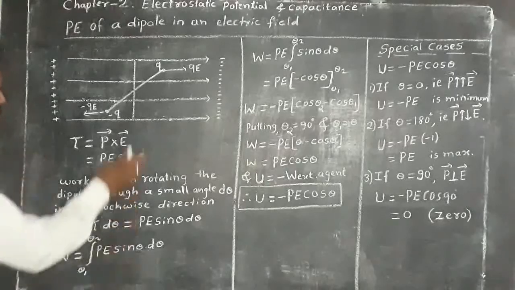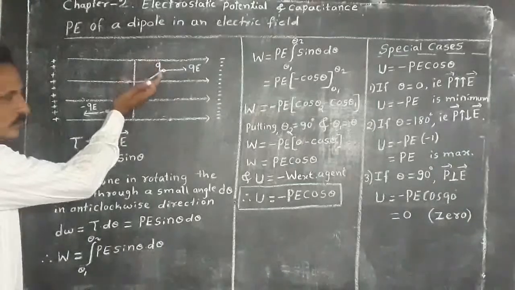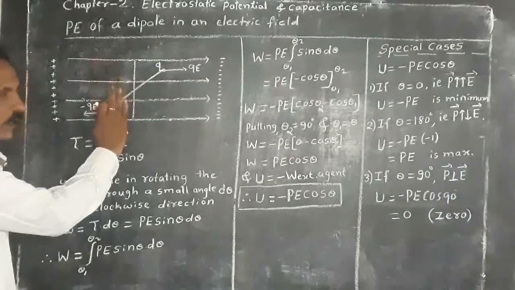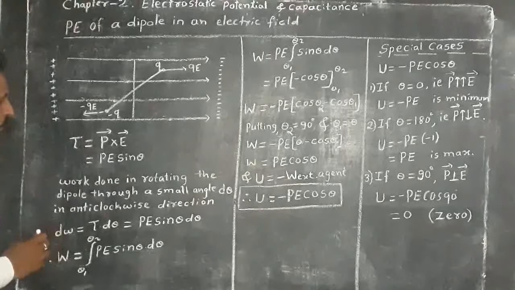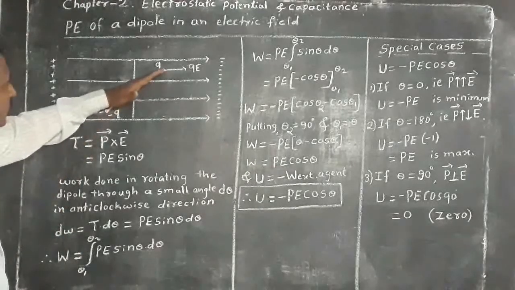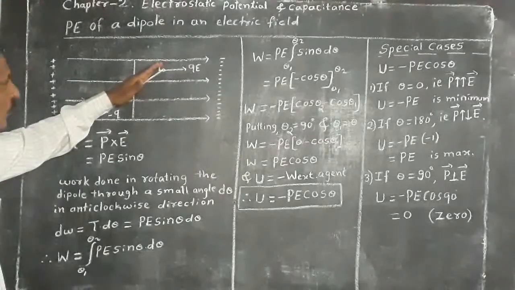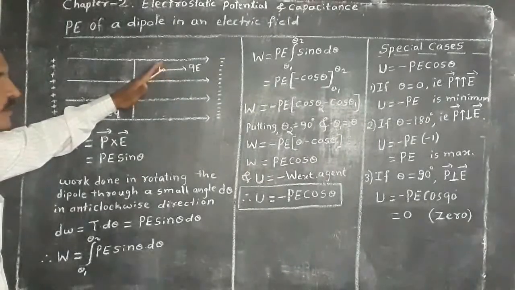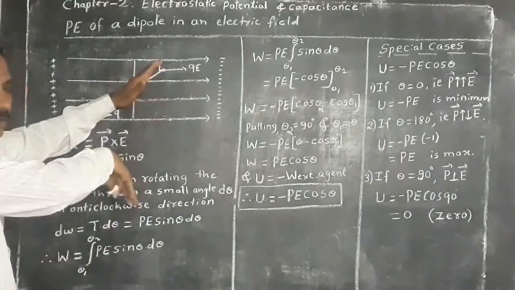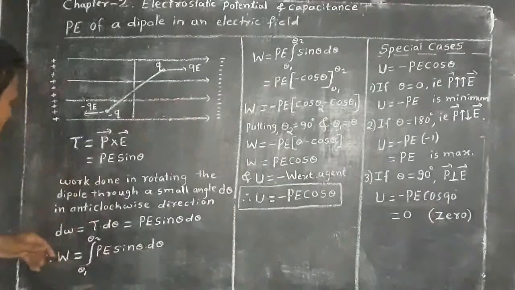Now, work done in rotating the dipole. Work done in rotating the dipole in the anti-clockwise direction. Let d theta be the angle through which the dipole is rotated. Therefore, a small work must be done on it. Therefore, dW is the small work done to rotate the dipole in the anti-clockwise direction, opposite to the torque due to the electric field.